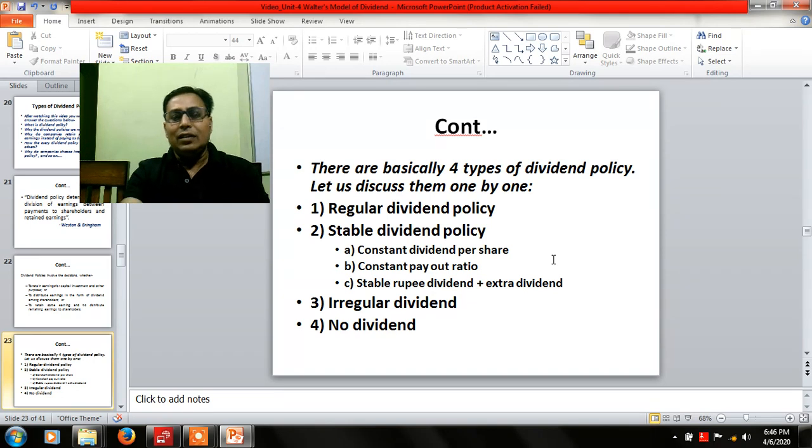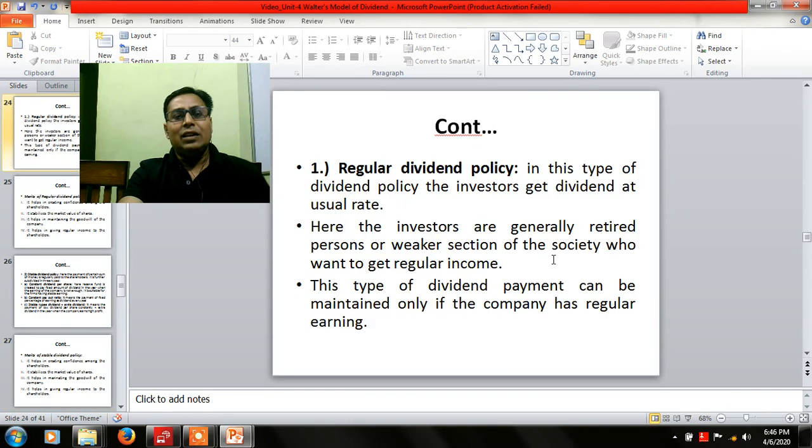Under the regular dividend policy, we first need to understand what regular dividend means. Under this policy, the investor gets dividend at the usual rate and at the right time, which is called regular dividend policy.